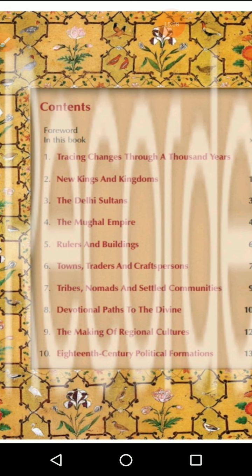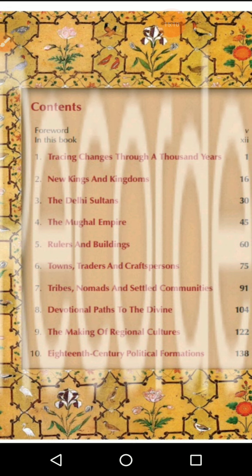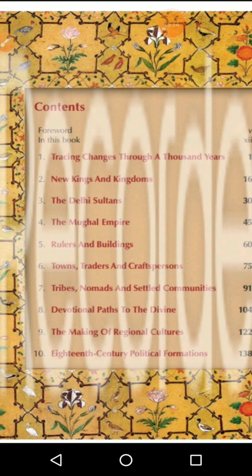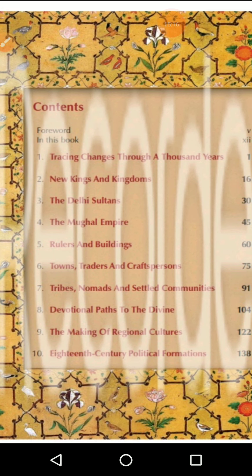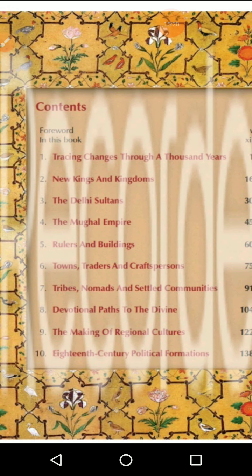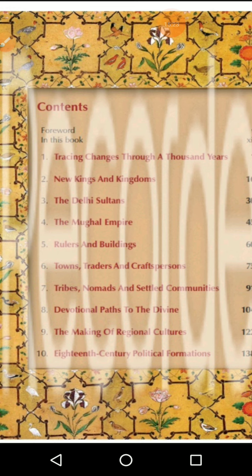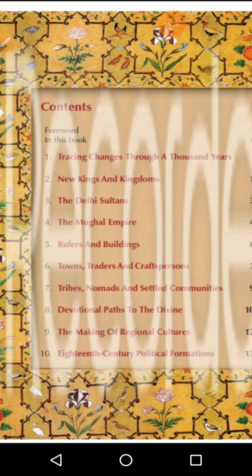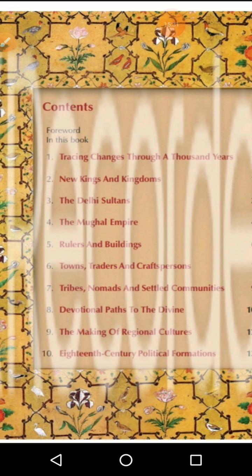Next one, tribes, nomads, and settled communities. We will study the different communities, how they were affected by British law, British rules and regulations, how the officials or servants of the East India Company rebelled, and how they started the Sipahi rebellion. Things like that we will see in 8th standard.